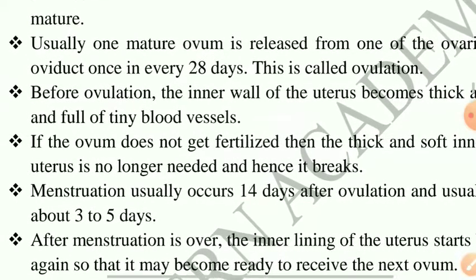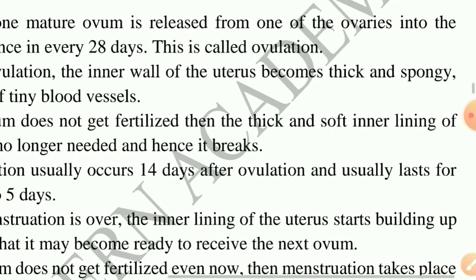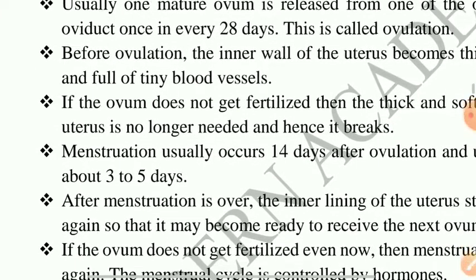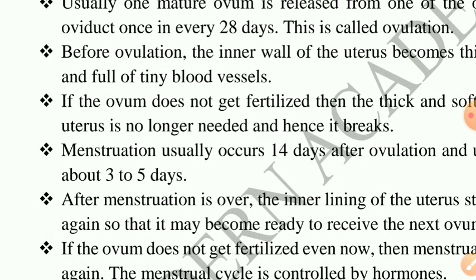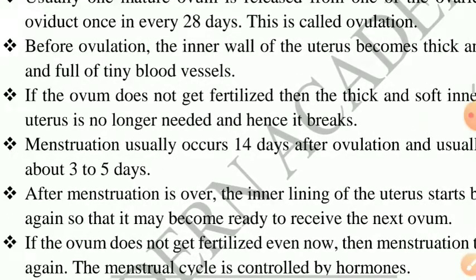blood vessels. Next, if the ovum does not get fertilized, then the thick and soft inner lining of the uterus is no longer needed and hence it breaks. Menstruation usually occurs 14 days after ovulation and lasts for about 3 to 5 days.